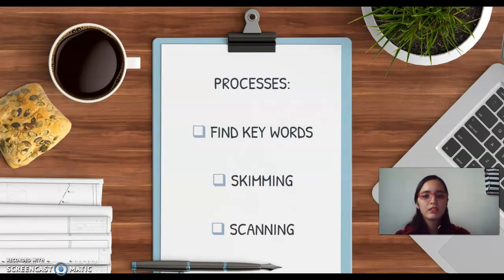Some important processes here: you can find keywords that are going to be important for you when answering. So try to find keywords. That is one. Second option, skimming process. Skimming is the quick process of reading through a text in order to get an idea. So you are going to read really quickly and find the main idea. You can take into account the heading, the subheading, pictures, diagrams. You can read the first and the last paragraph for you to get the main idea of a text.